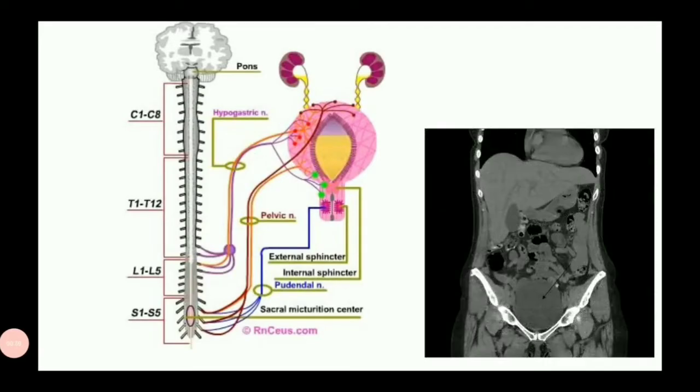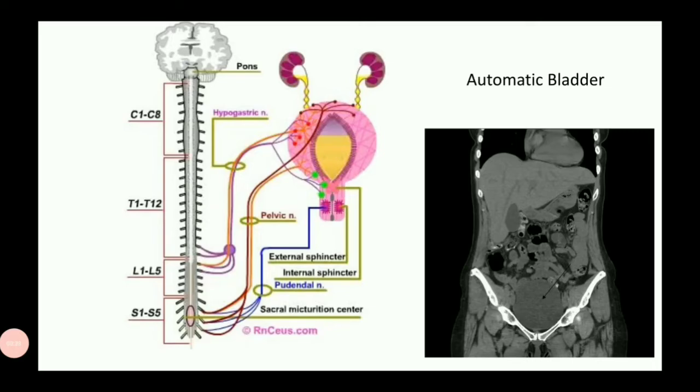Now, in case of some physiological issues, like when people become old, they lose the tightness of the external sphincter. Due to this, they will excrete their urine anywhere, anytime. And there are also some physiological issues like automatic bladder.